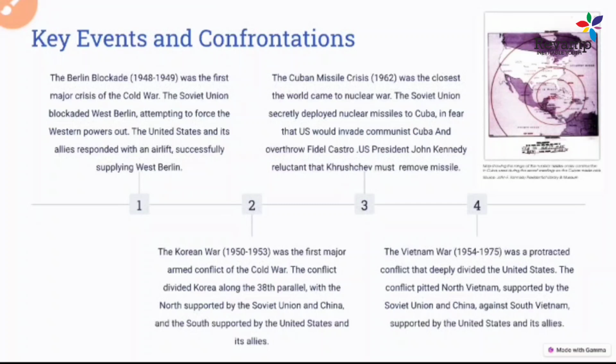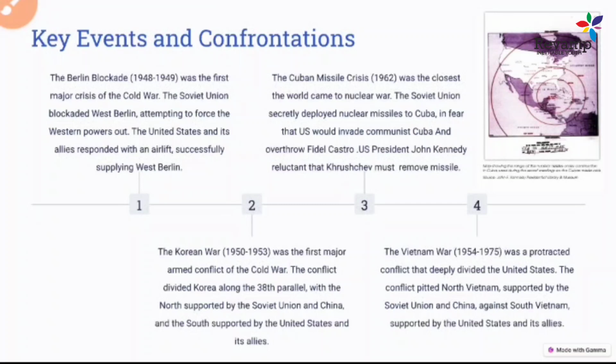And the second thing that happened after that was the Vietnam War. The same thing we saw in the Korean War, we saw in the Vietnam War also, because Vietnam was also divided between North and South. In North Vietnam, again the same thing happened: the Soviet Union from one front, and from the other front, the USA and its alliances. So it also led to the same sort of war that happened in Korea.